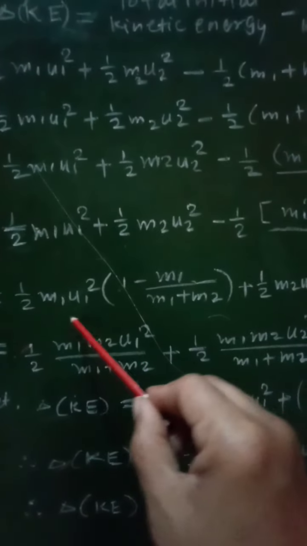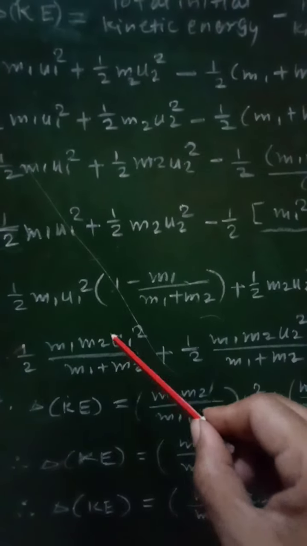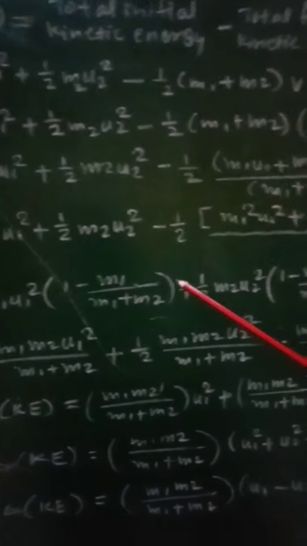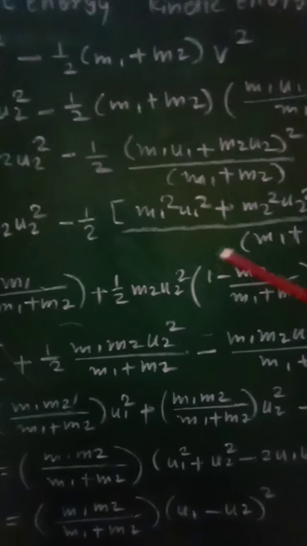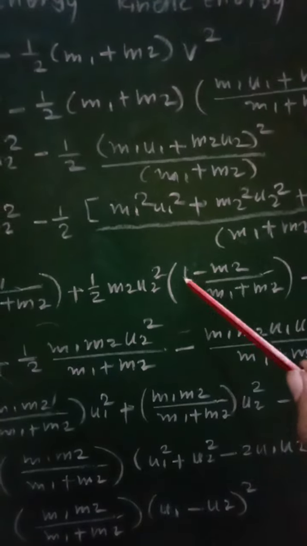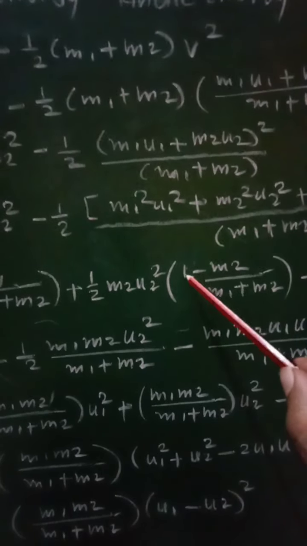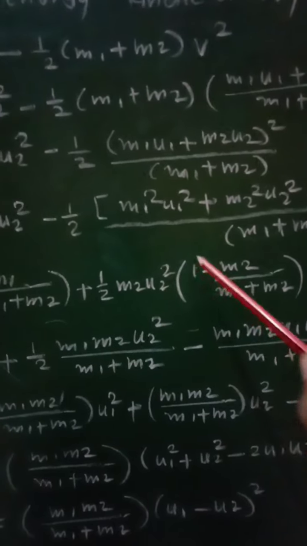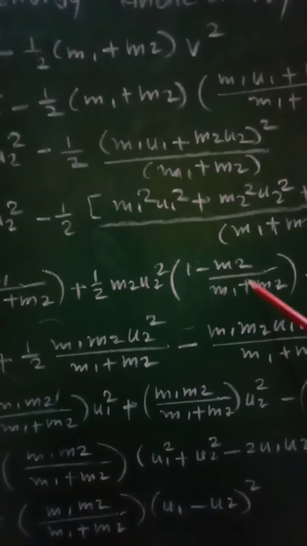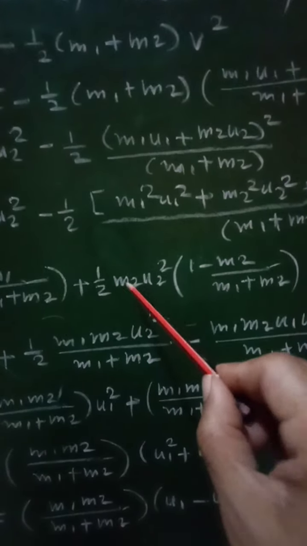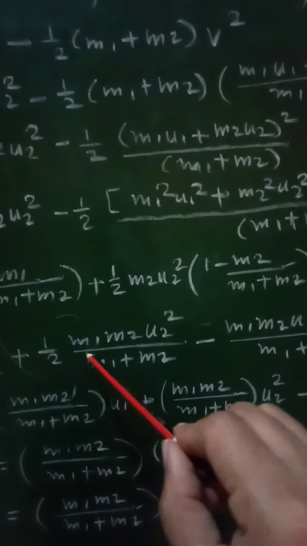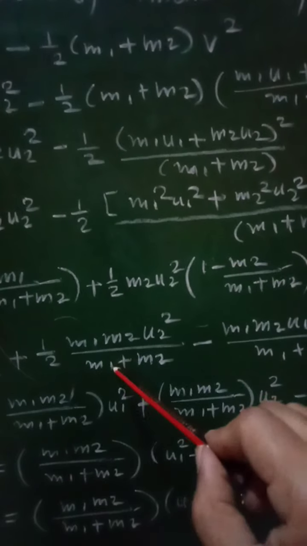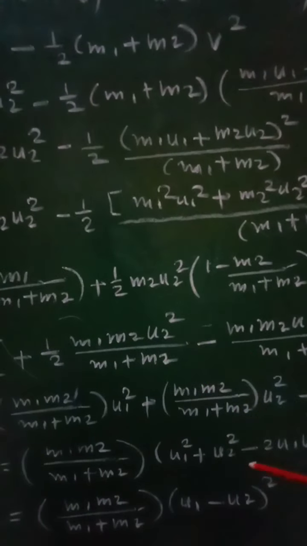For the second, again it will be m1 plus m2 minus m2. So plus m2 and minus m2 will get cancelled, we will get at the numerator m1 and at the denominator m1 plus m2, and multiplying this term we will get plus half m1 m2 u2 square upon m1 plus m2.